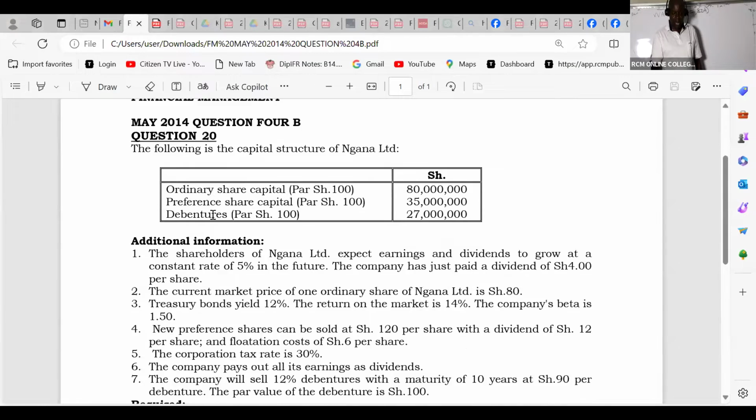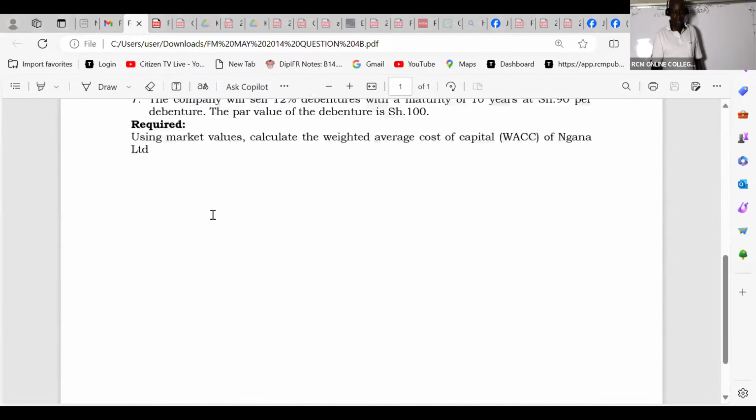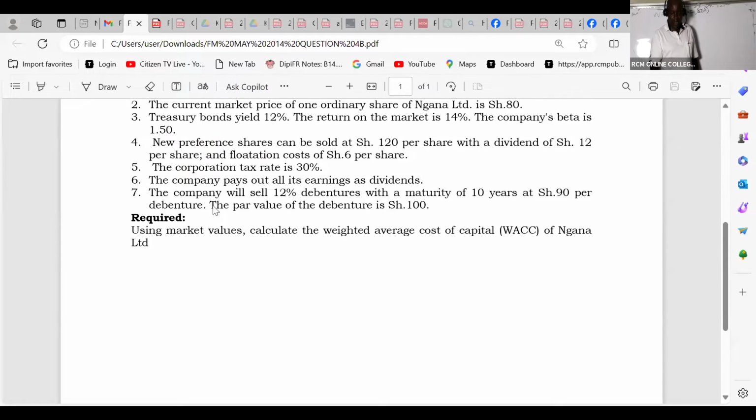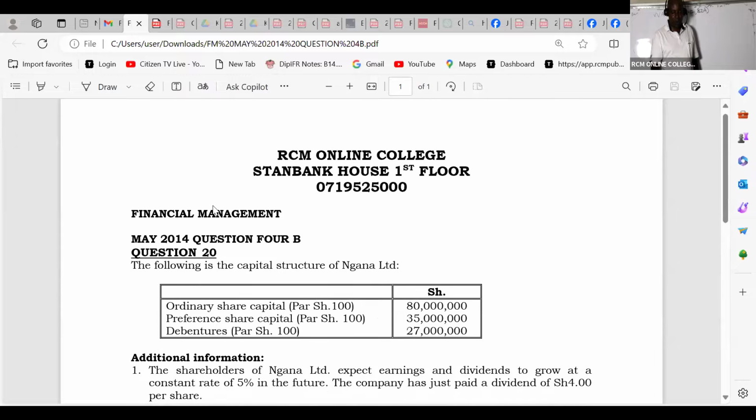So always start by reading the requirement. The requirement: using market values. The examiner should not even lead us like this; we shall always use market values while calculating the WACC of any company, of Ungana Limited. So let's get to comprehend this.